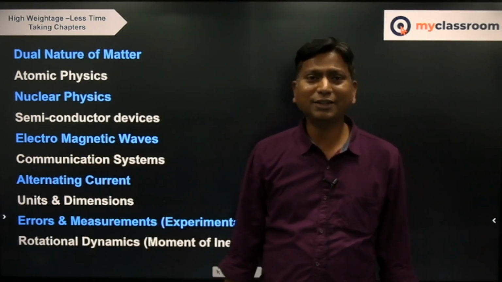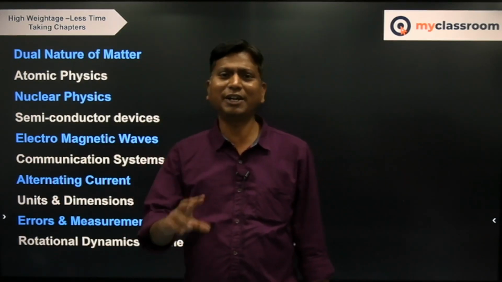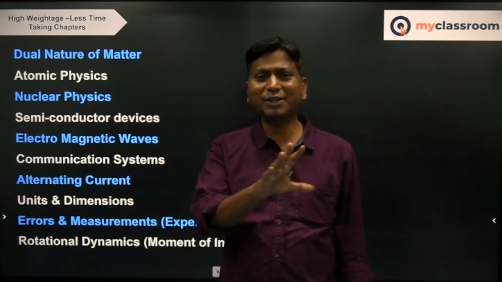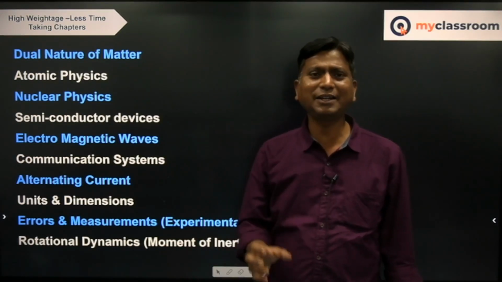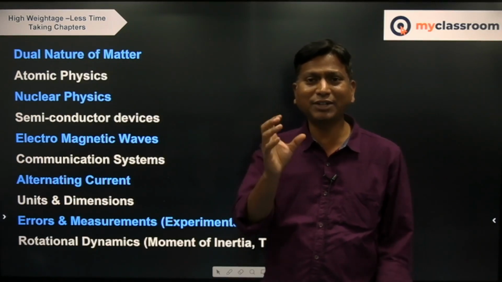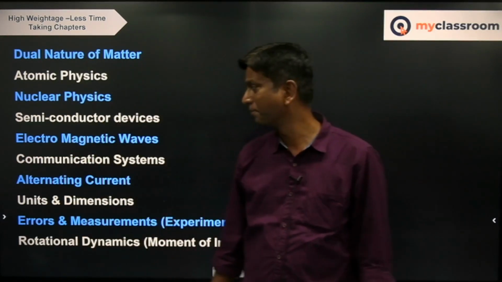So here also again simple formulas: what exactly is an electromagnetic wave, the basic thing, how the electric and magnetic fields are changing, what is the relation between electric field, magnetic field and the speed of the electromagnetic wave, what is the intensity of the electromagnetic wave. Like that, simple things, going through the concepts, clarity, revising. When you revise with more clarity, you can easily score the marks, and compulsory questions are likely.